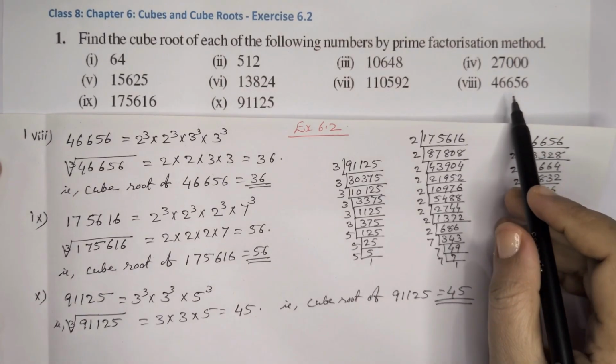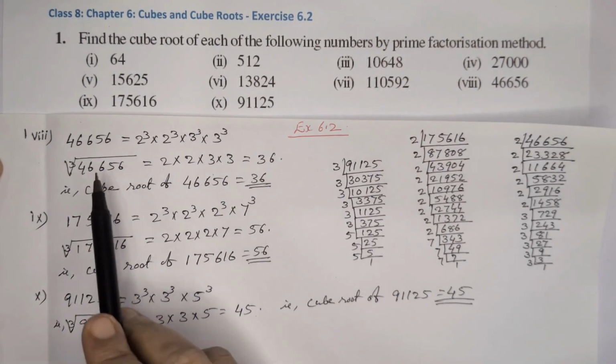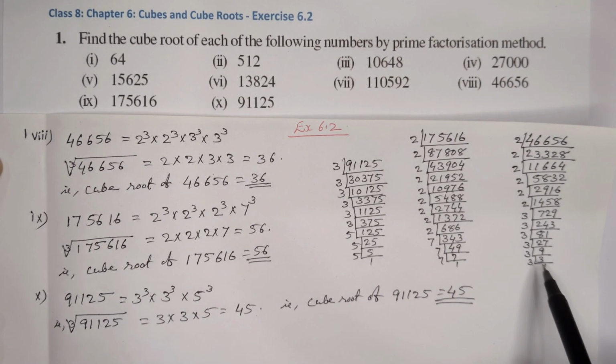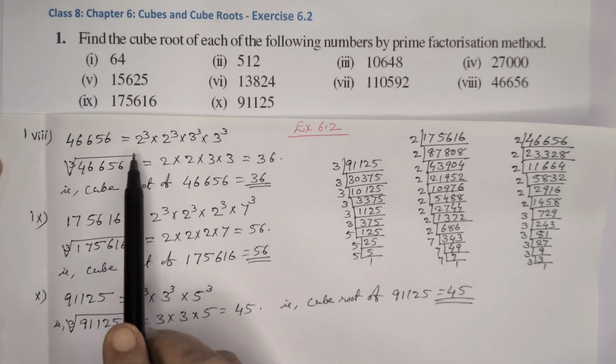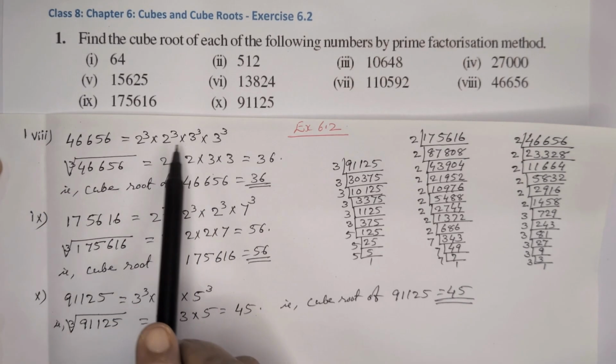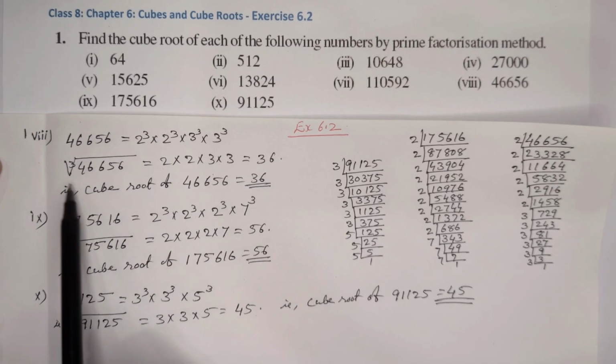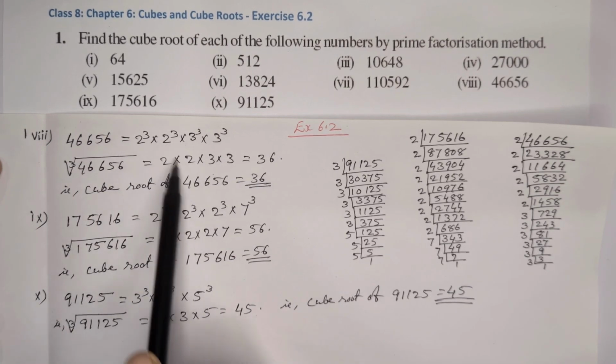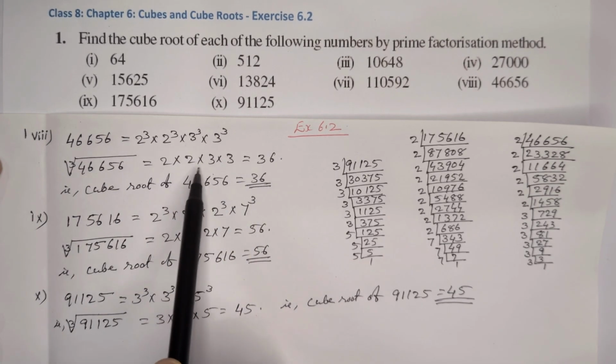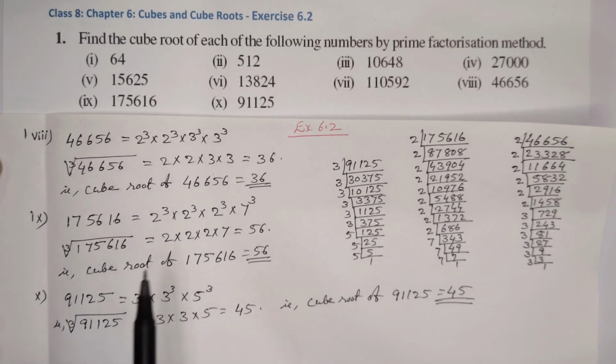So the number 46,656. Prime factorization. After that we are getting 2 cube into 2 cube into 3 cube into 3 cube. Then the cube root of that is equal to 1 from each group. So 2 into 2 into 3 into 3, 36.